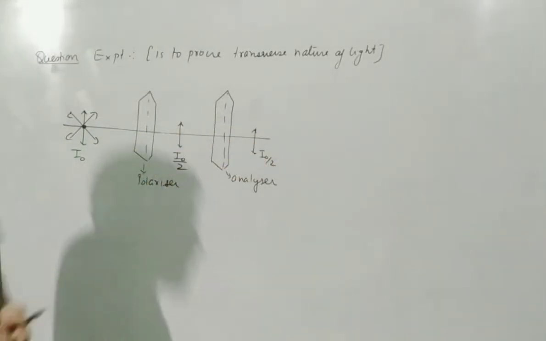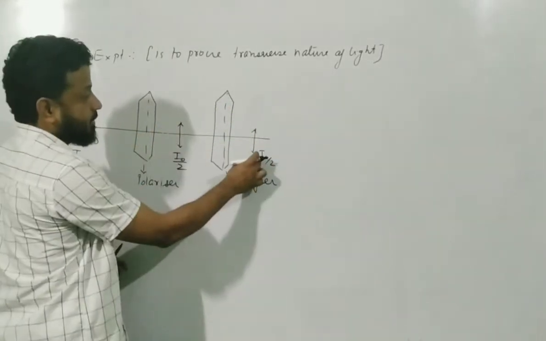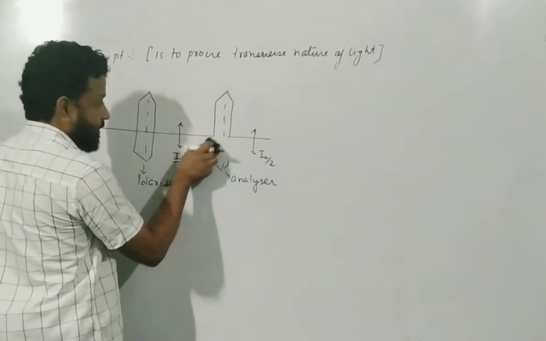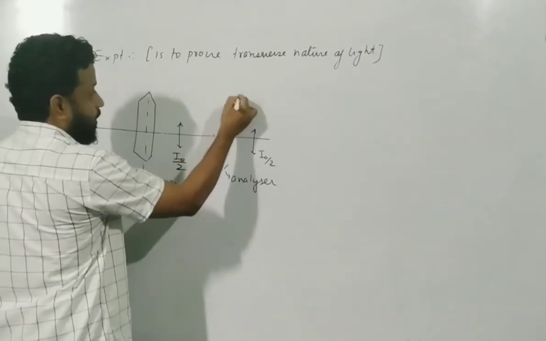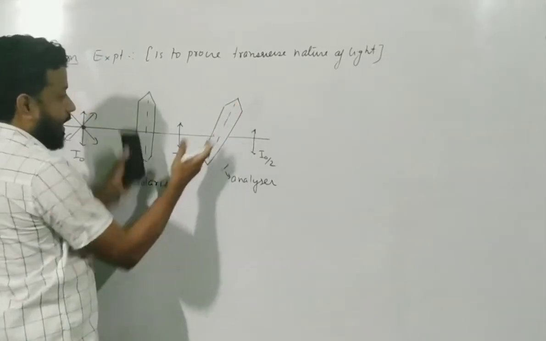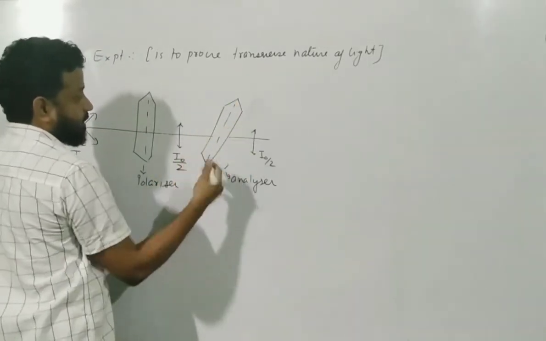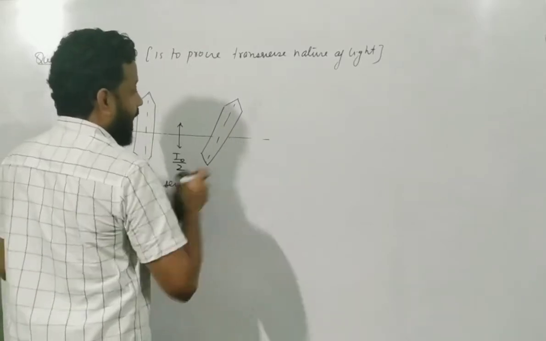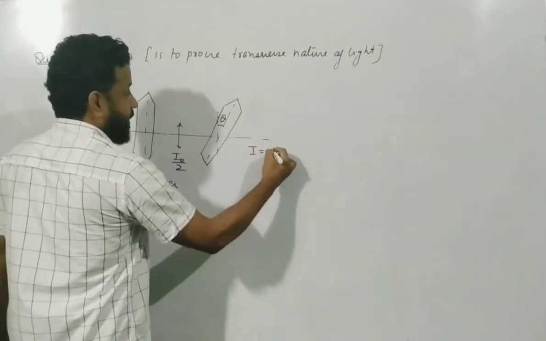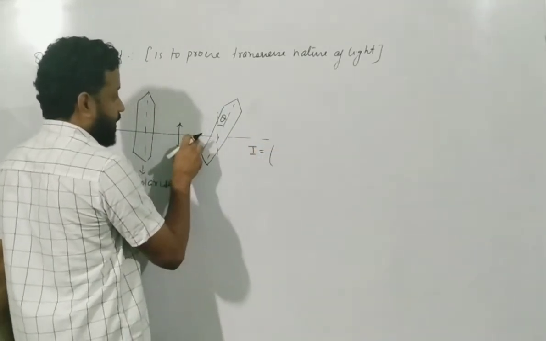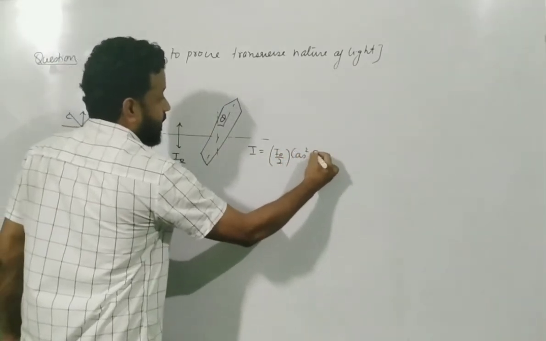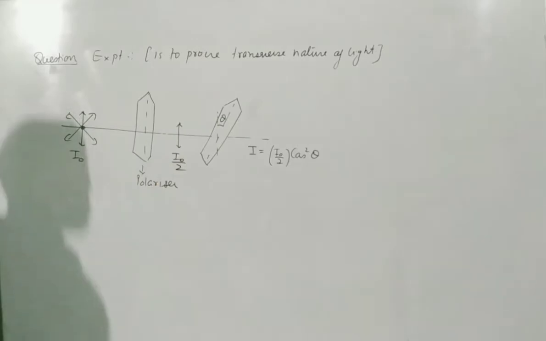But what will happen if you start rotating? Same story which I just told you, correct? When you start rotating, intensity will start decreasing. So let me rotate this. This is the first diagram. Let us say I rotate this by a small angle such that the angle becomes theta. Then the output will have an intensity I, which will be equal to the light falling here, I0 by 2, times cos square theta. This is the formula due to which the intensity starts changing.